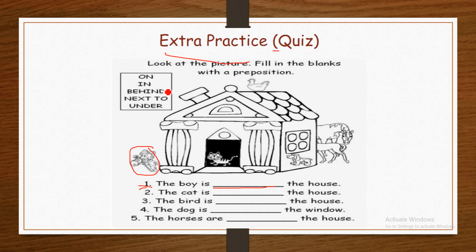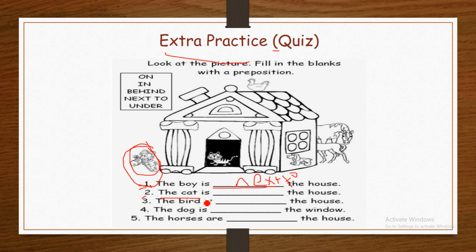On the house, in the house, behind the house, next to the house, under the house? Here, the boy is next to the house.